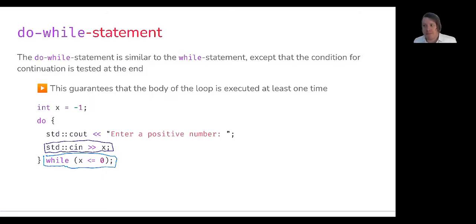Now I'm going to keep prompting them for an integer until I receive a positive one. So that's the while condition here. This is guaranteed to execute once. The user sees my prompt, which gives them the opportunity to enter the value, and then I just cycle back through and continue doing this until I have a value that causes this to evaluate to false. So while x is less than or equal to 0, I'm going to keep executing that block until it goes false.